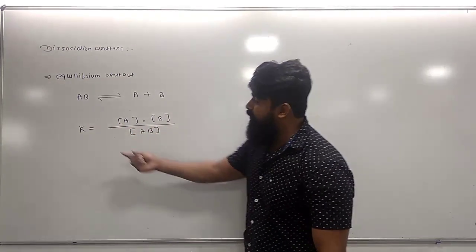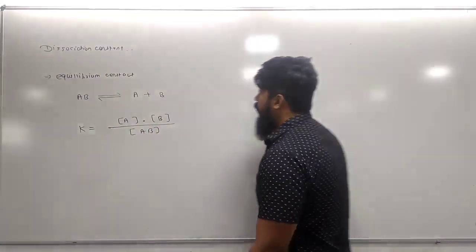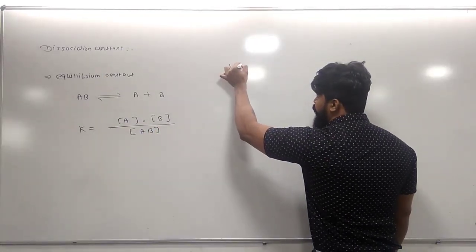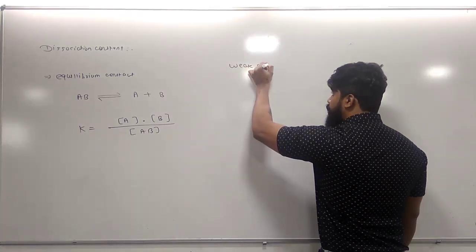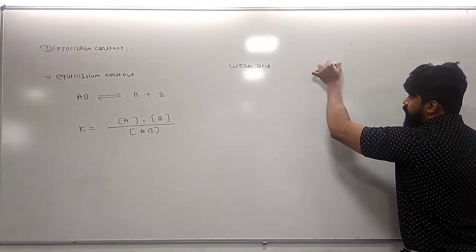This is what we learned in 11th standard about the equilibrium constant. Right now we have two species, a weak acid and weak base.